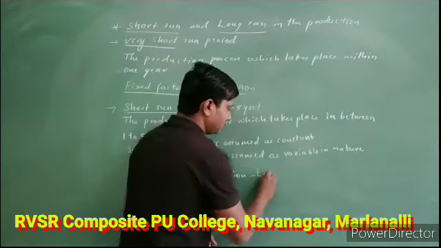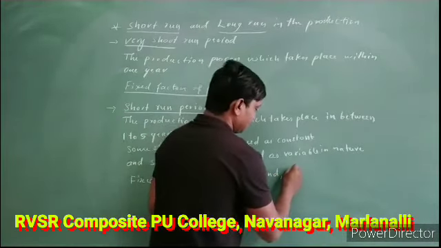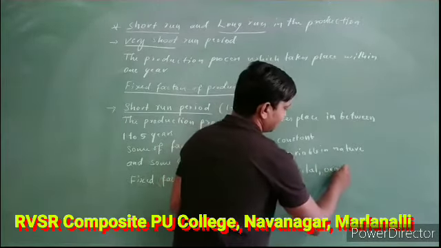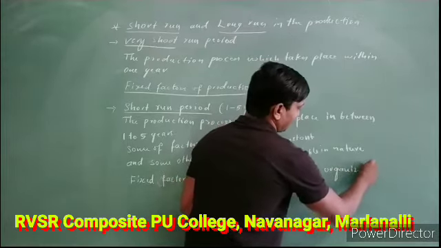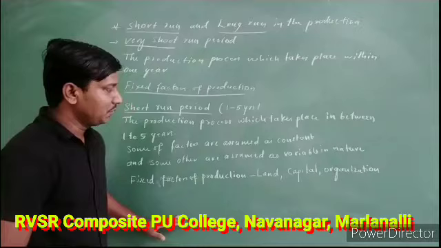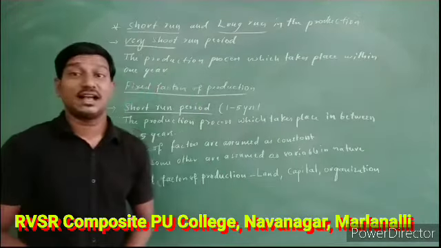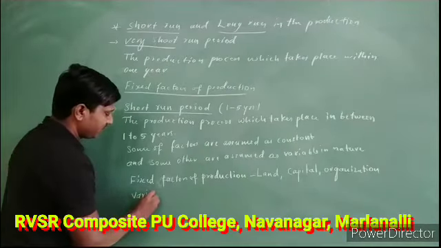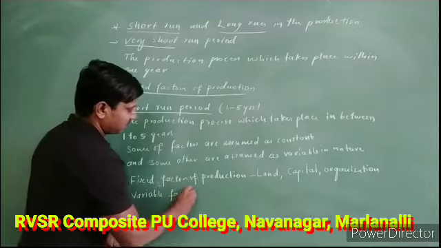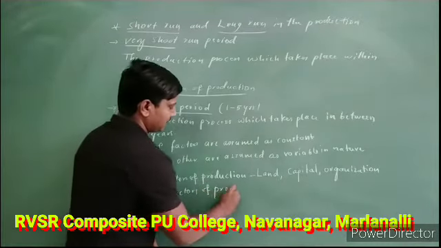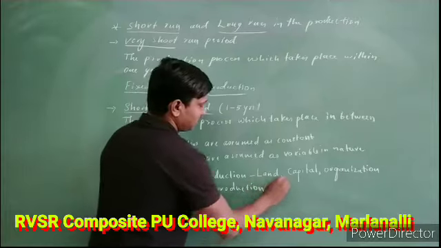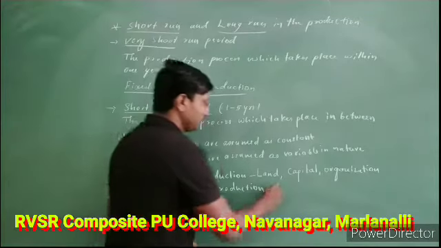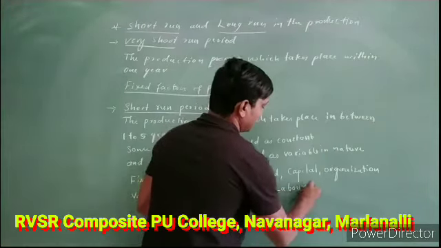So usually that is land, capital and organization. Most of the time we are going to assume land, capital and organization to be fixed in nature. And coming to the variable factors of production, variable means which go on changing, not fixed, not constant. So what are those? Usually that will be taken as labor.